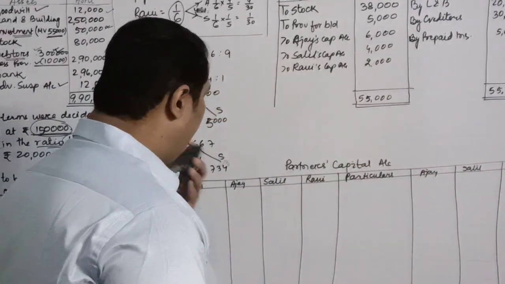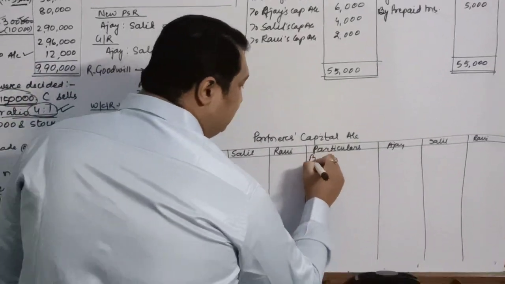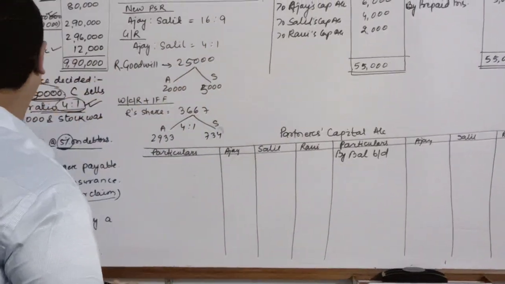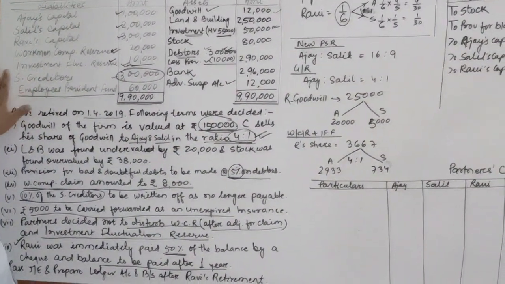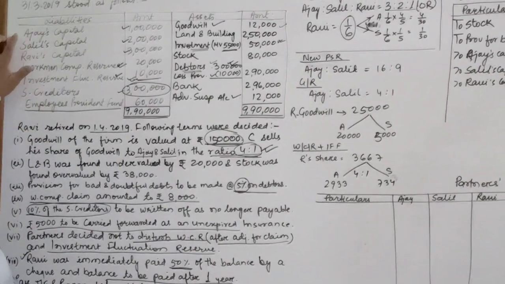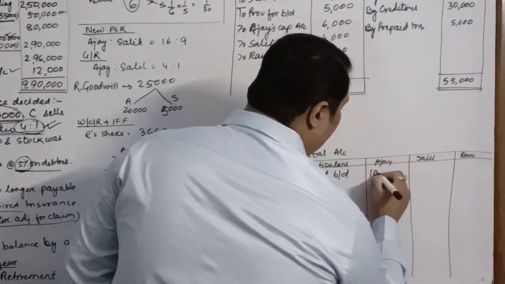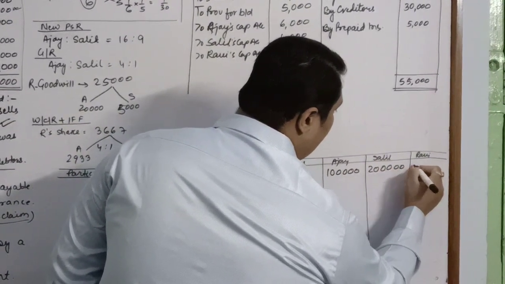Now children, it's time to prepare the partners' capital accounts. As you know, in the partners' capital, the very first item which we show is the opening capital, which we will take from the partners' capital given over here. Ajay's capital is 1 lakh, Salil's 2 lakh and Ravi's 3 lakh respectively.